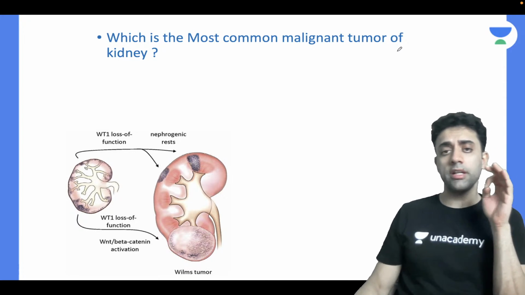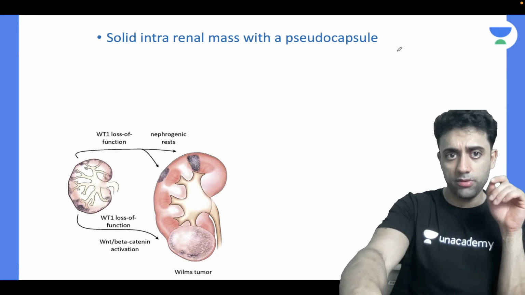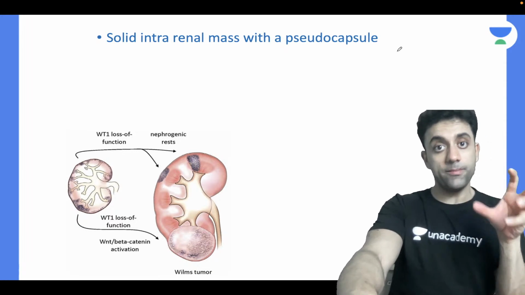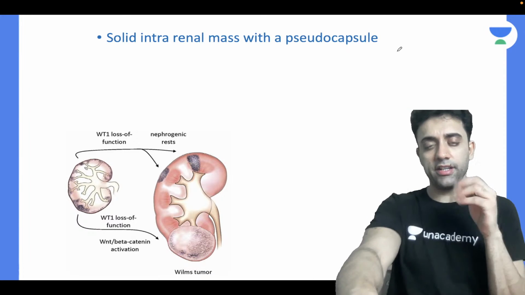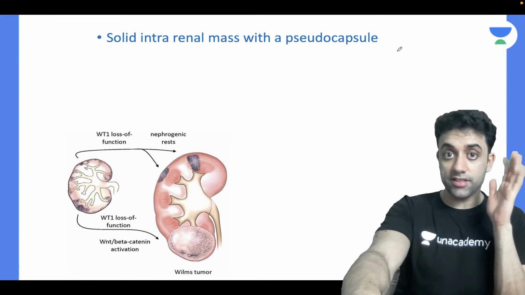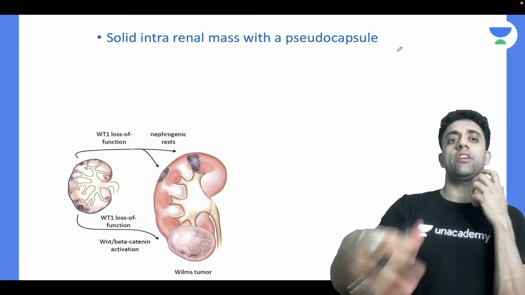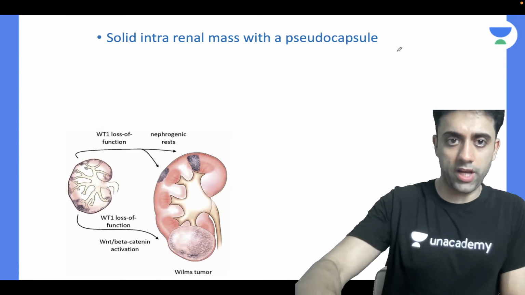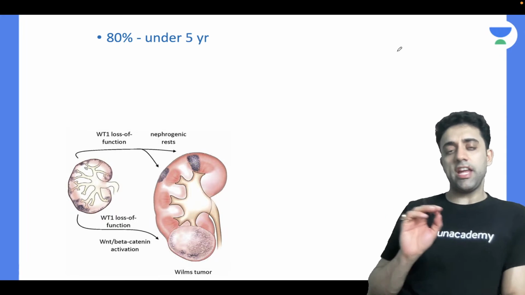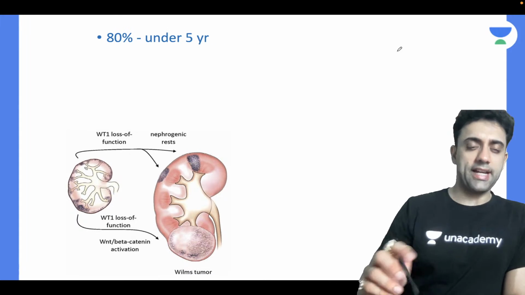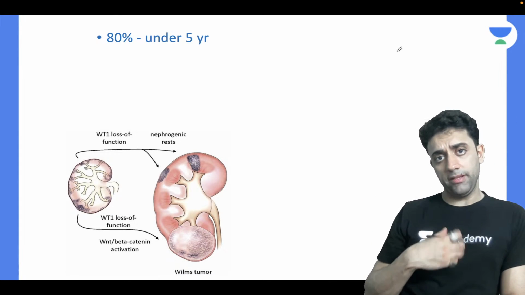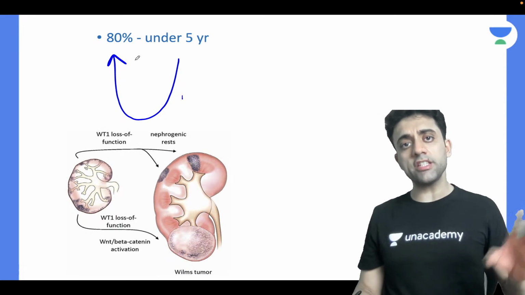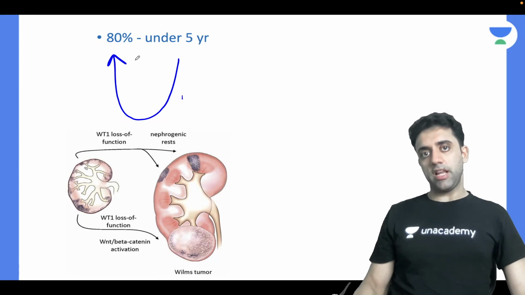The most common malignant tumor of kidney is Wilms tumor. Number one, it is a solid intrarenal mass. Wilms tumor, right? Kidney, nephrectomy. We studied stage 1, stage 2, stage 3 and all that. So it is a solid intrarenal mass with a pseudocapsule. Next, 80% of babies who have Wilms tumor are under 5 years of age.